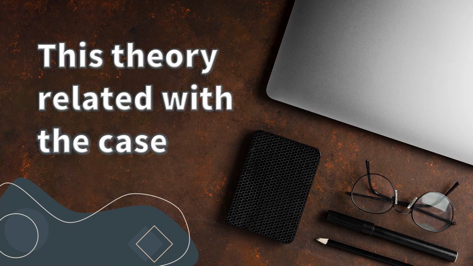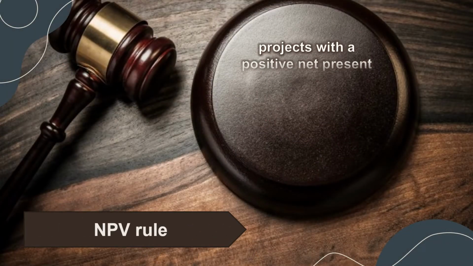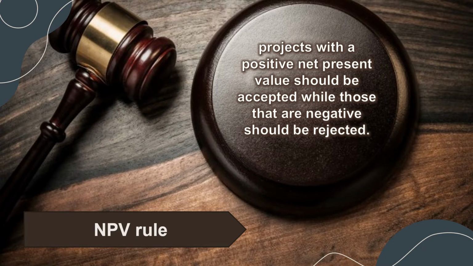So let's see this theory related with the case. In this case, NPV and IRR is applied for deciding whether to move forward with an investment in new machinery or retool some of MJD's operation to produce COVID-19 supplies. The NPV rule states that all the projects with a positive net present value should be accepted, while those that are negative should be rejected.